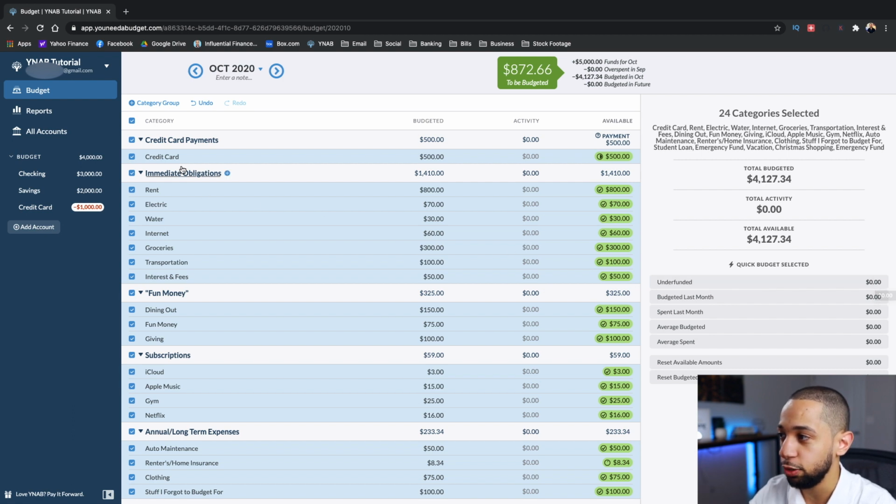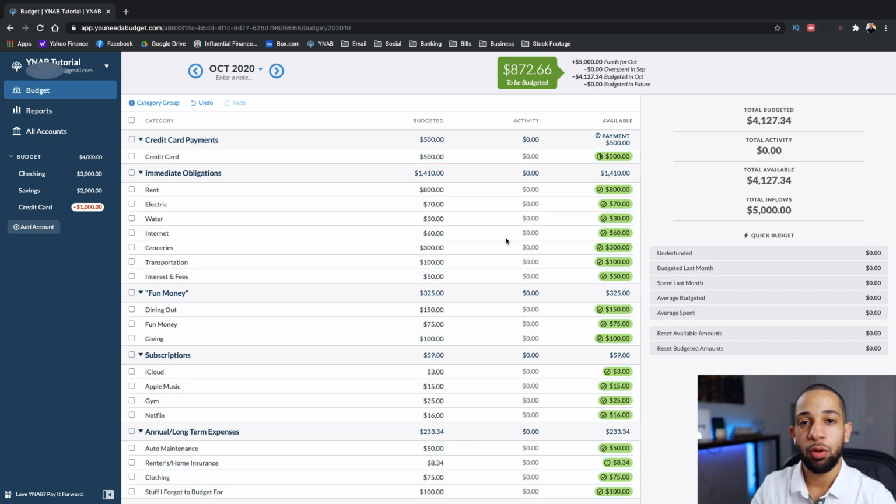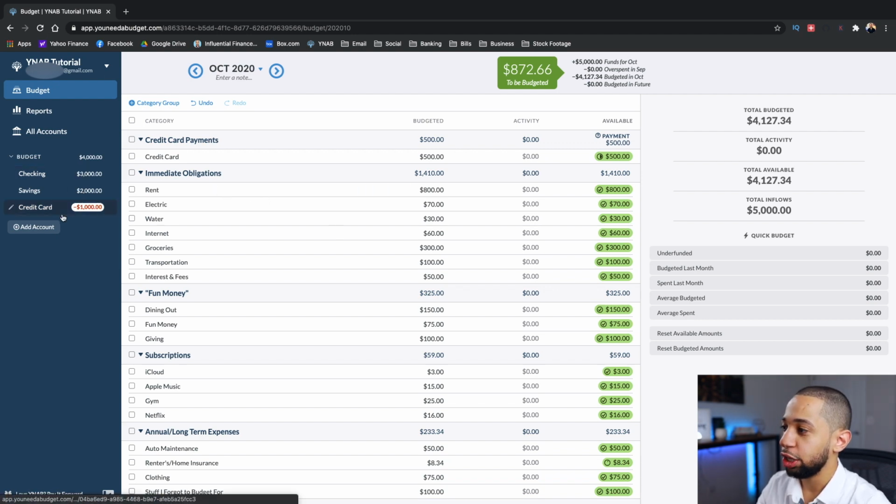That means you have fully funded all of your categories. We briefly went over how to enter a transaction when we entered our first paycheck, but let's go over entering some additional transactions now. When you enter a transaction, you want to go ahead and select the account that you made the transaction with. So let's say I made a transaction with my credit card. I am gonna go ahead and click on my credit card.